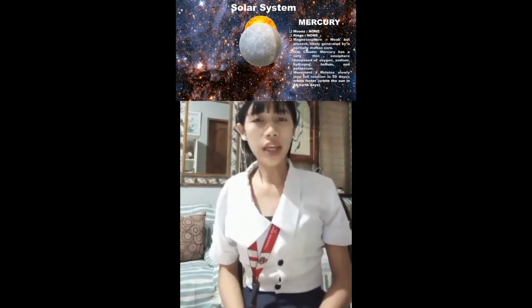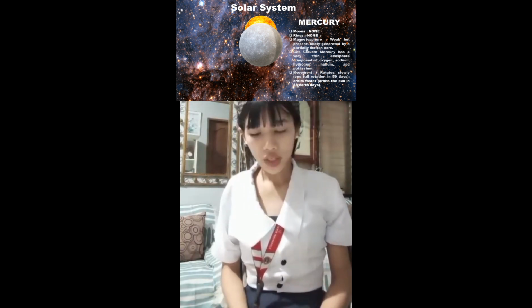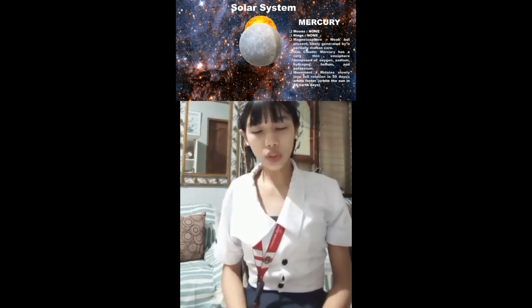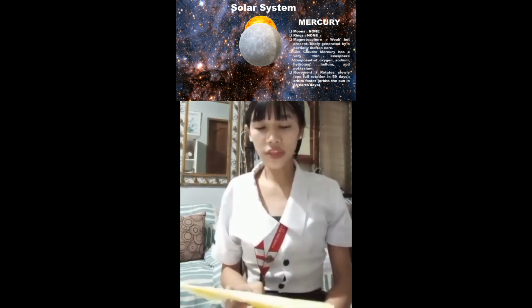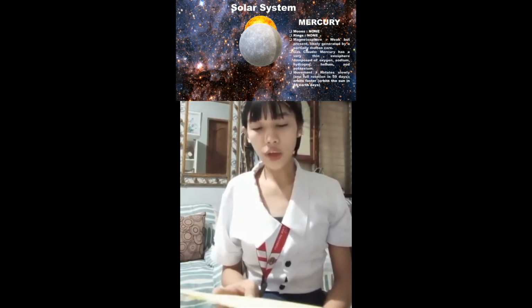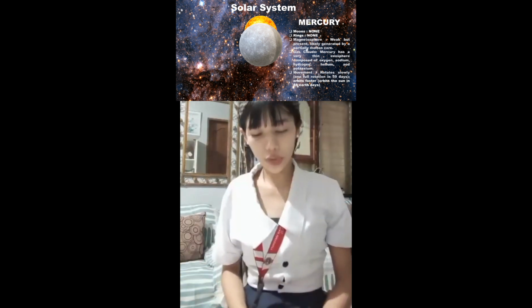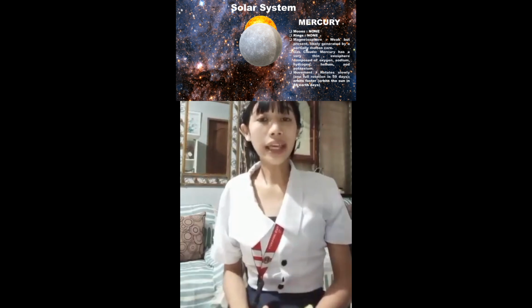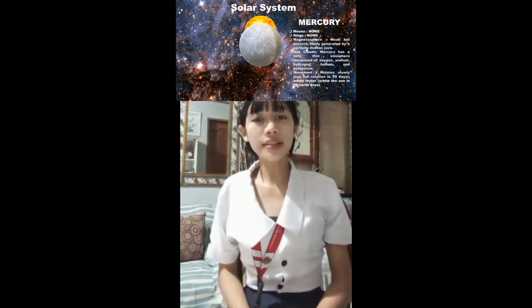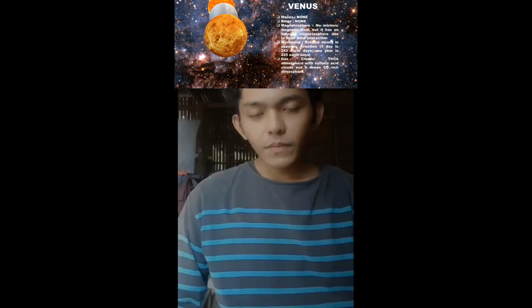Mercury does not have any moons nor rings, and its gravity is really weak, so it is difficult to capture and hold onto any object that might have come close enough to become a moon. Mercury has a very thin exosphere composed of oxygen, sodium, hydrogen, helium, and potassium. It rotates slowly, and it takes up to 59 days for its full rotation.